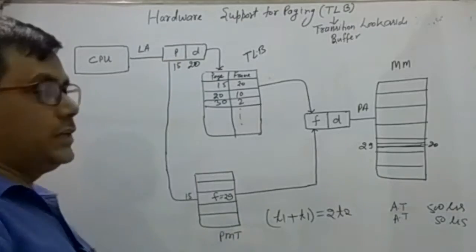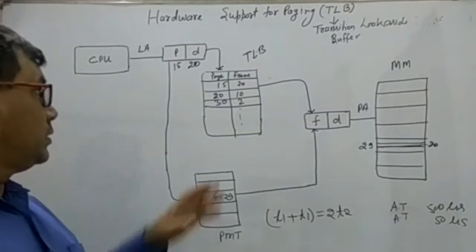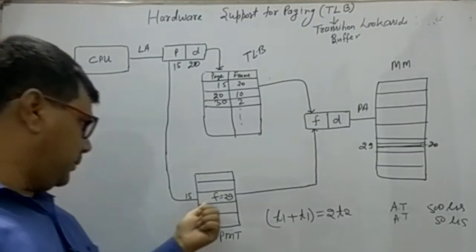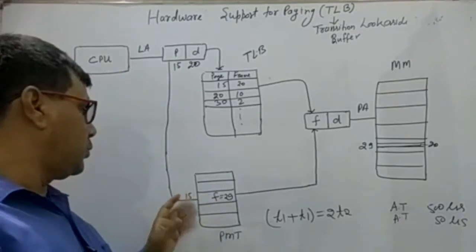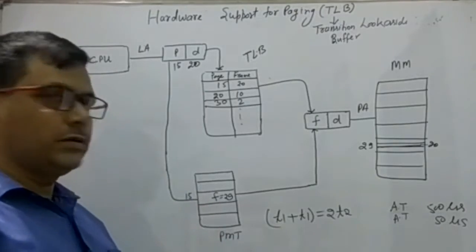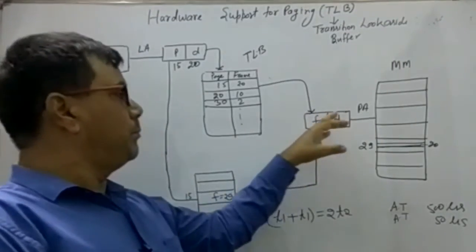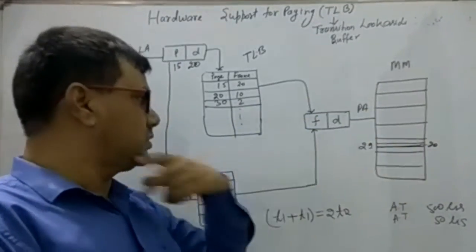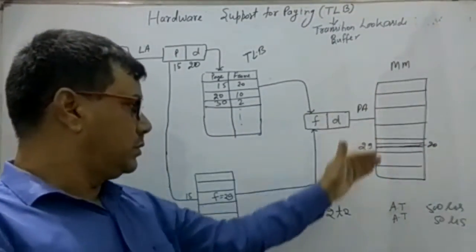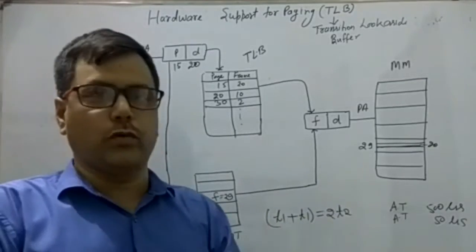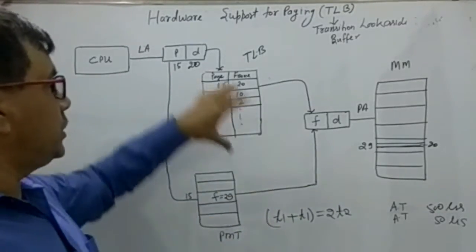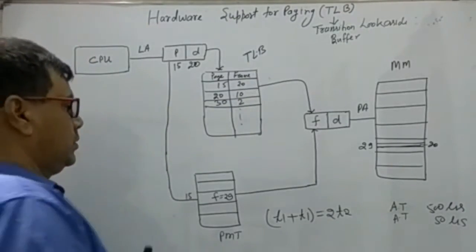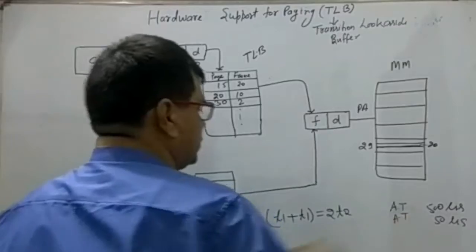But if it is not in the TLB, then here it searches that page number, that corresponding frame number, in the PMT, and then the PMT maps the frame number and searches the corresponding instruction in main memory. So this is the whole process. It means when there was no TLB, the process was a double memory access.